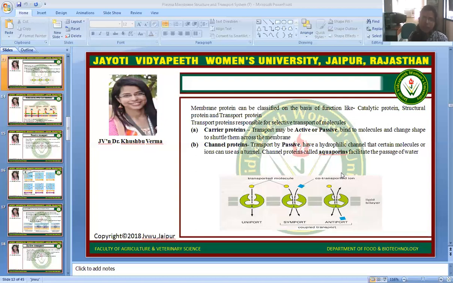So we can say in uniport, a single molecule will be transported. In coupled transport, there are two types, symport and antiport. In symport, two molecules will be transported in the same direction, but in antiport, two molecules will be transported in different or opposite directions.